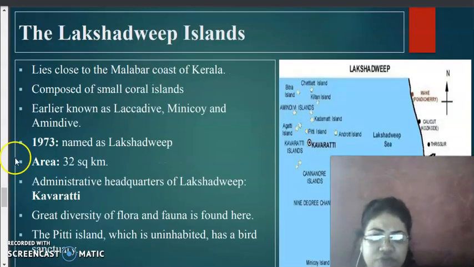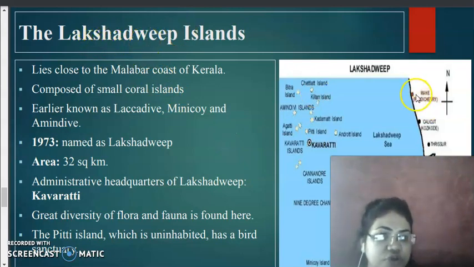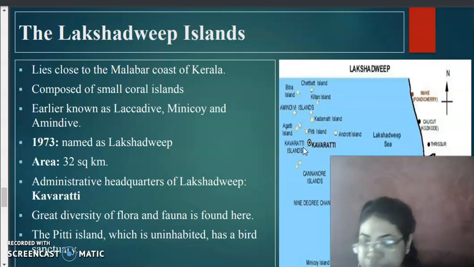The first one that we are having is the Lakshadweep Island. Lakshadweep Island, you can see over here, is located off the Malabar coast. This is the entire Lakshadweep Island, and it is composed of small coral islands, because mostly corals are the living beings present here. Earlier it was known as the Laccadive, Minicoy and Amindivi Islands, and from 1973 it is named Lakshadweep. The total area of the island is 32 square kilometers.